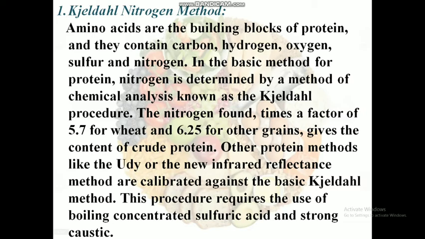Amino acids are the building blocks of proteins, and they contain carbon, hydrogen, oxygen, sulfur and nitrogen. It is a method of quantitative determination of nitrogen contained in organic substances and nitrogen contained in inorganic substances like ammonia and ammonium. Nitrogen found times a factor of 5.7 for wheat and 6.25 for other grains gives the content of crude protein. Other protein methods like Udy or the new infrared reflectance methods are calibrated against the basic Kjeldahl method. In this procedure, boiling concentrated sulfuric acid and strong caustic are used.